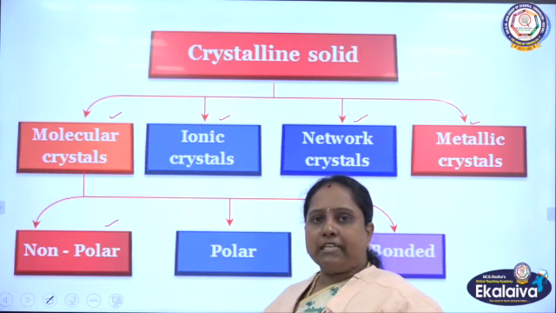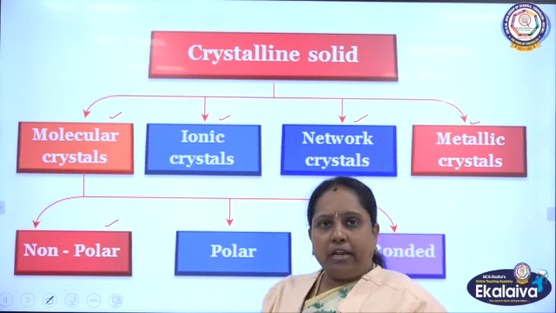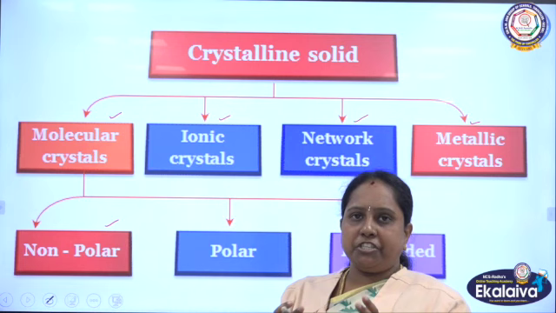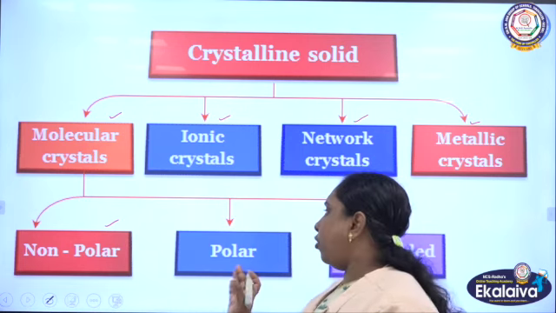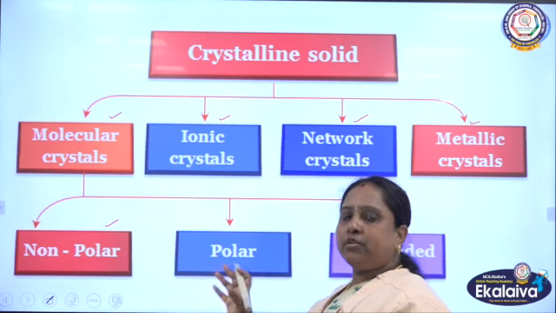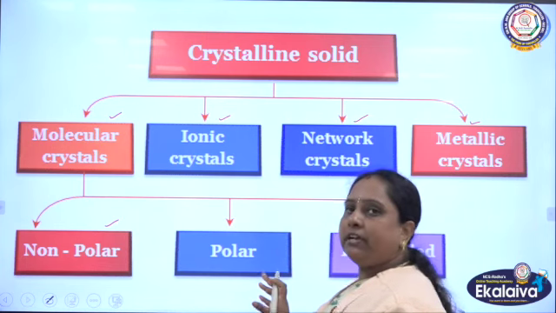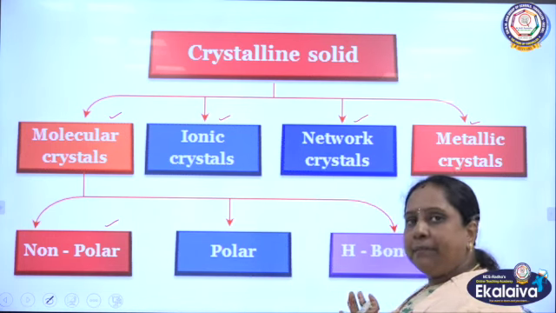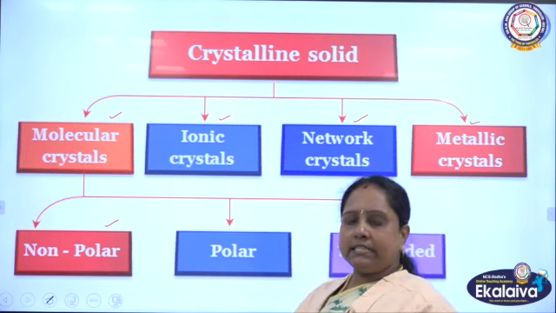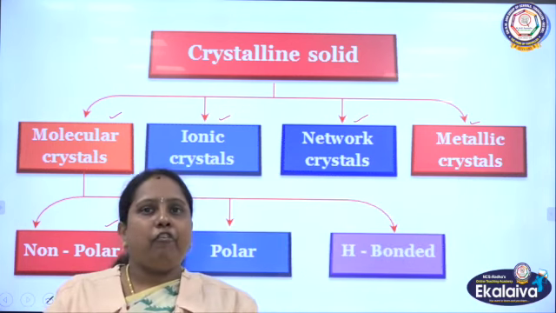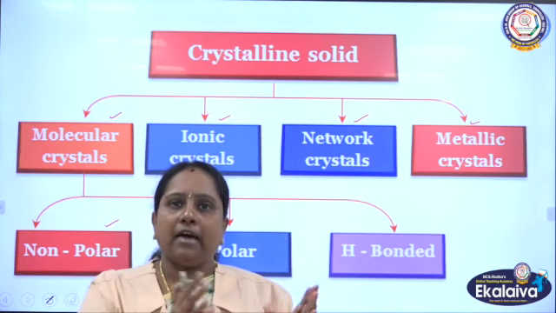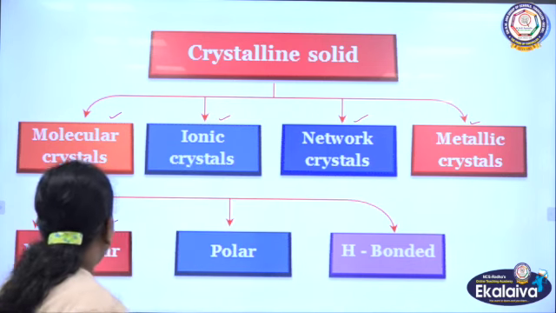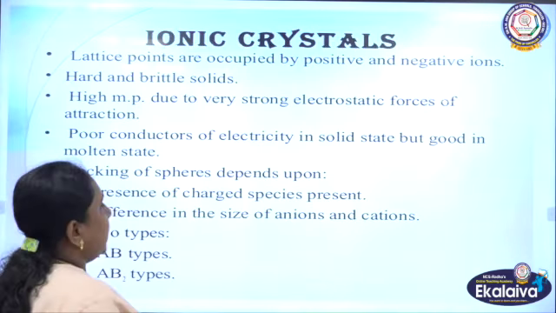Whereas the other type of molecular solid is polar. Ionic molecular solids will be there, isn't it? These molecular solids can be made up of oppositely charged ions, and such solids will form polarized ions, so those molecular crystals are called polar molecular crystalline solids. The other type is hydrogen bonded molecular crystals. They have hydrogen and the ability to form hydrogen bonding with other constituent particles. Let us see how they are differentiated from one type to the other.